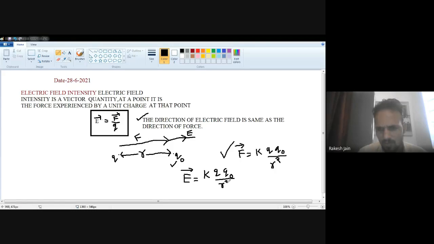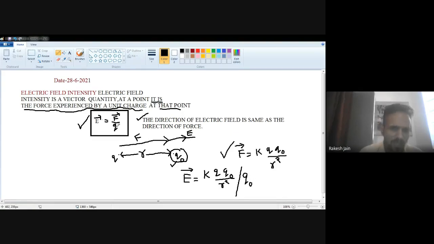This is force. Now, I am talking about this formula: electric field intensity due to a point charge, E is equal to force divided by Q. Now what is the definition? It is the force experienced by a unit charge at that point. I want to calculate the electric field intensity at the charge Q0, which means we have to divide this by Q0.